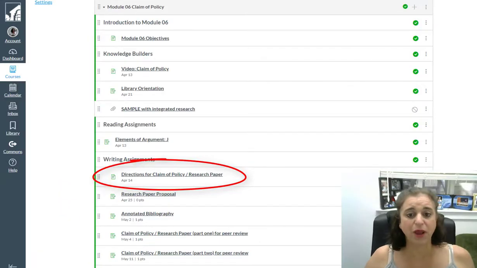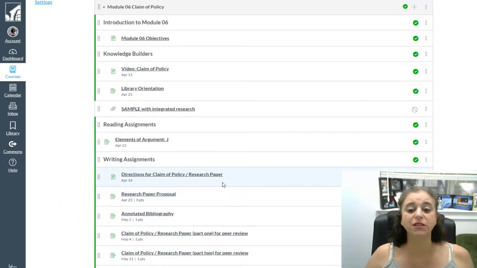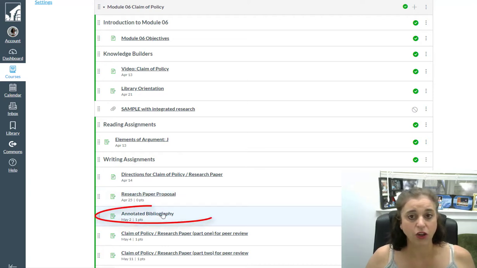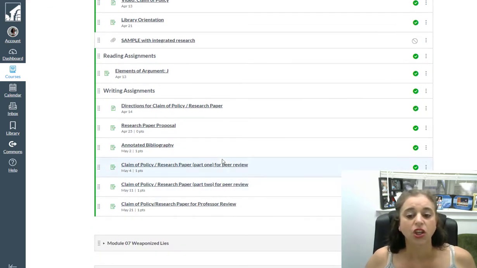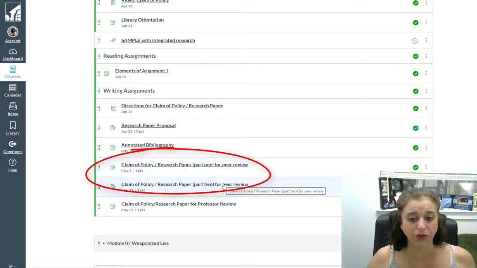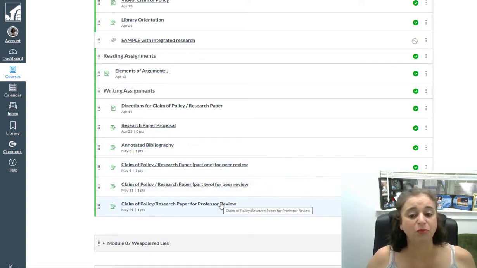As part of the research paper process, you are going to be writing a research paper proposal. The directions are on Canvas. Once you are approved of your topic, you can start working on your annotated bibliography. There's more information on Canvas as well. You will have 2 peer reviews, part 1 and part 2, and then the professor review.